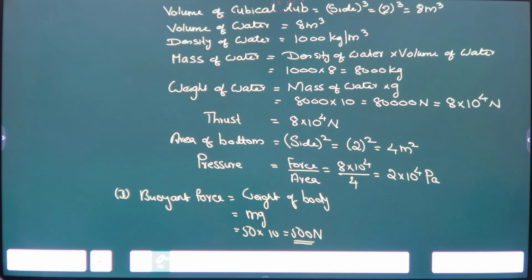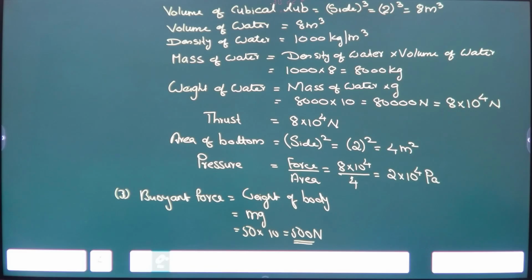If the mass of the cube is 2 kg, then state whether the object will float or sink in water.